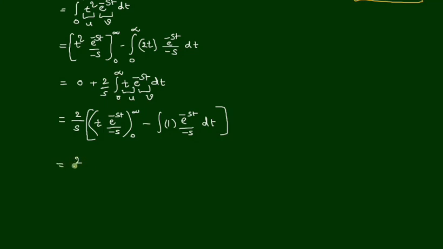So that is 2 by s, the first term. After substituting the limits, it becomes 0, minus, and this minus s we can write outside. So then it becomes plus 1 by s integral e power minus st dt, where the integral limits are 0 to infinity.